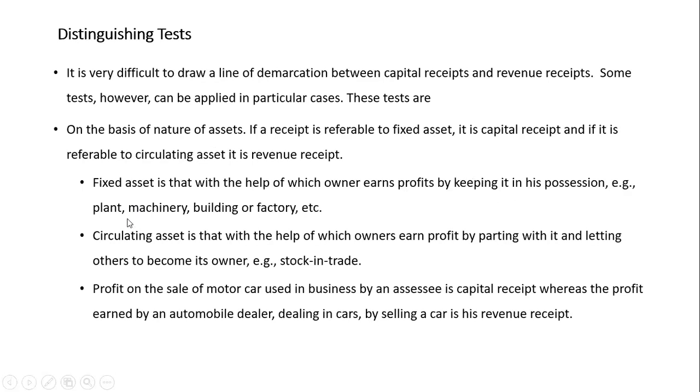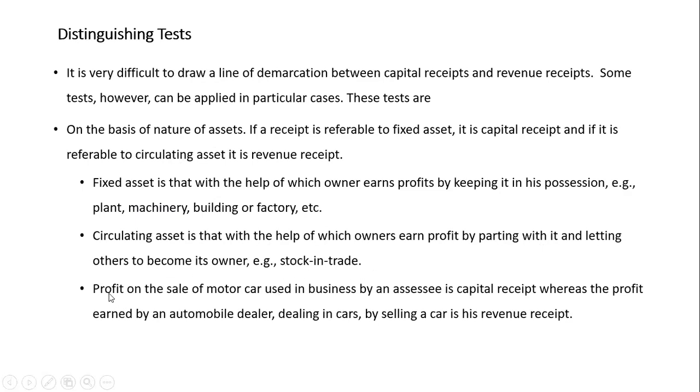A fixed asset is that with the help of which the owner earns profit by keeping it in his possession. Example: plant and machinery, building and factory. Whatever income you earn from this fixed asset is called a capital receipt. What is circulating? Circulating is that with the help of which owners earn profit by parting with it and letting others become its owner, like stock in trade.